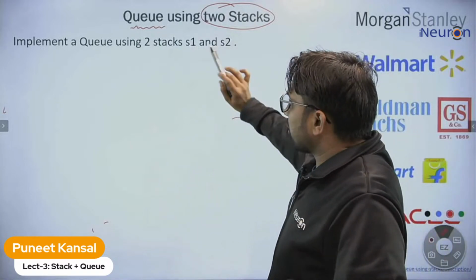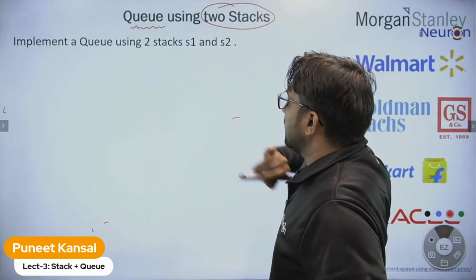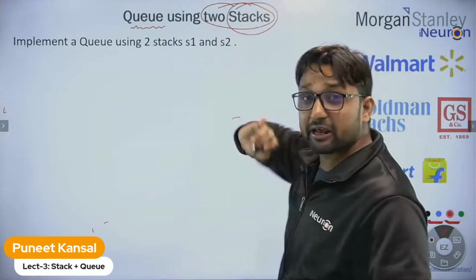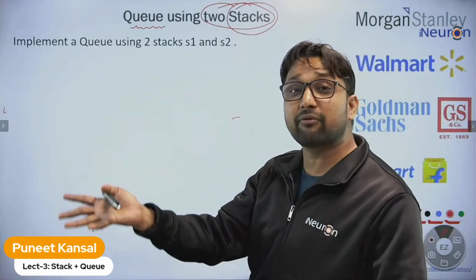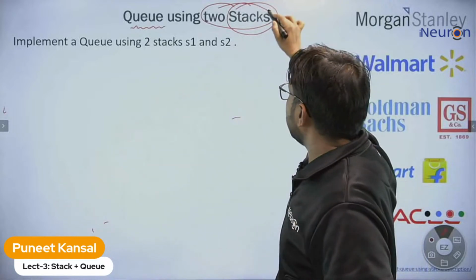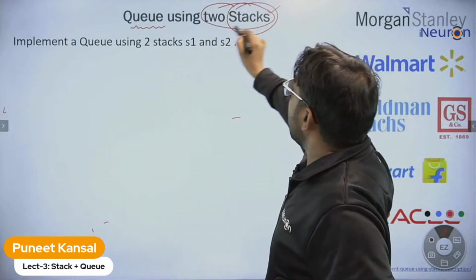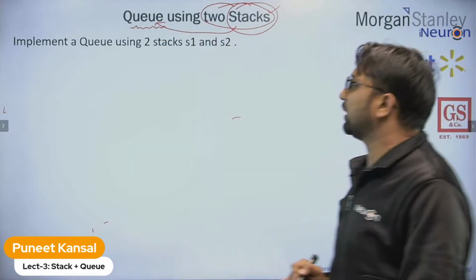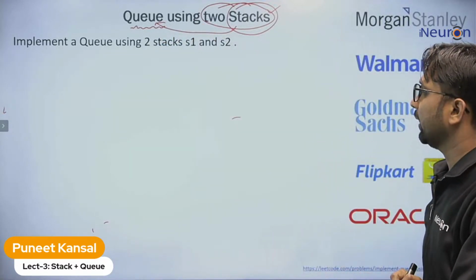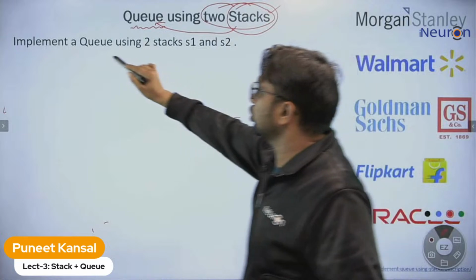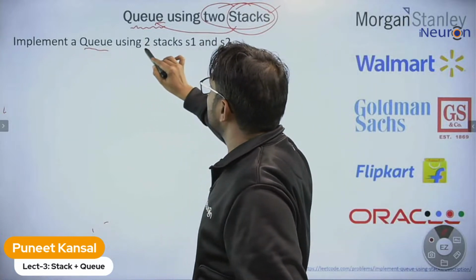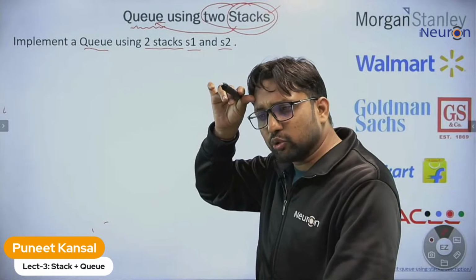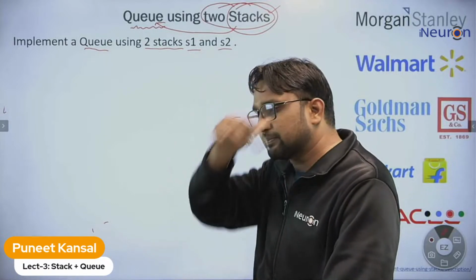I find this problem one of the best problems. We don't need to implement our own stack now. We can take the inbuilt stack which we learned right now, and by using it we can build the queue. So let's try to build a queue using the 2 stacks.